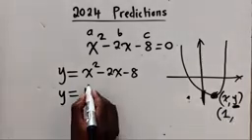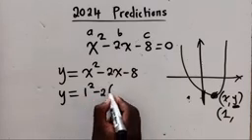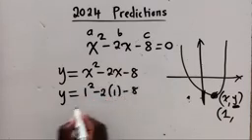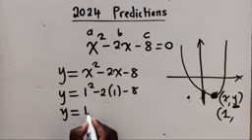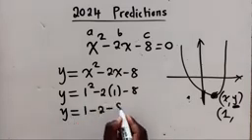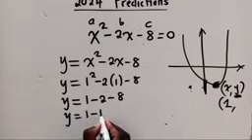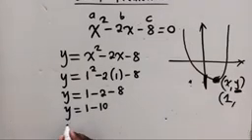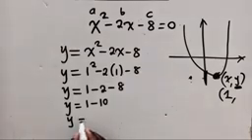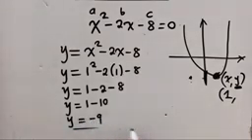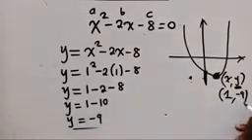So it will be 1 power 2 minus 2 times 1 minus 8. So y is equal to 1 minus 2 minus 8. There we go, we have 1 minus 10, meaning the y value will simply be equal to -9. So here it's (1, -9).